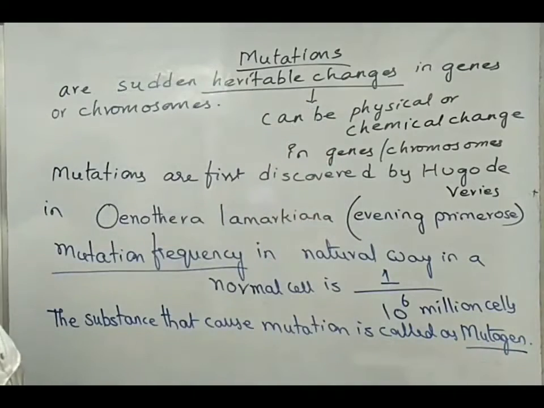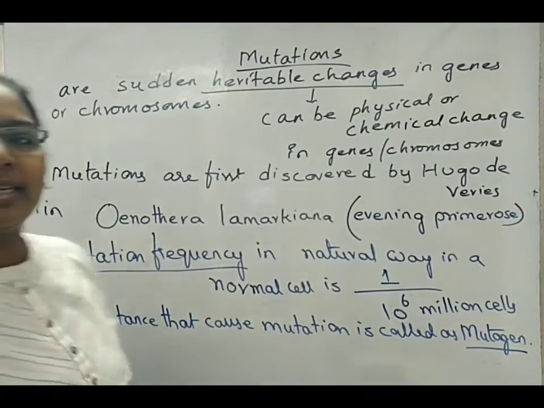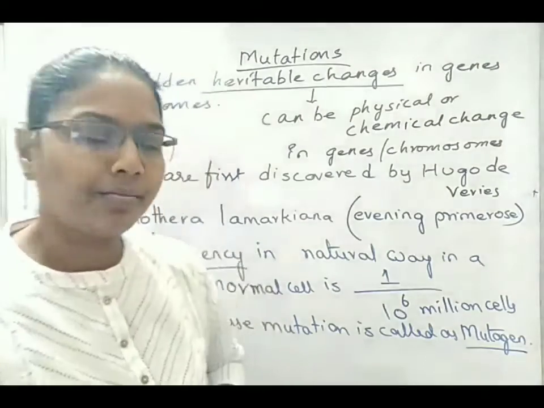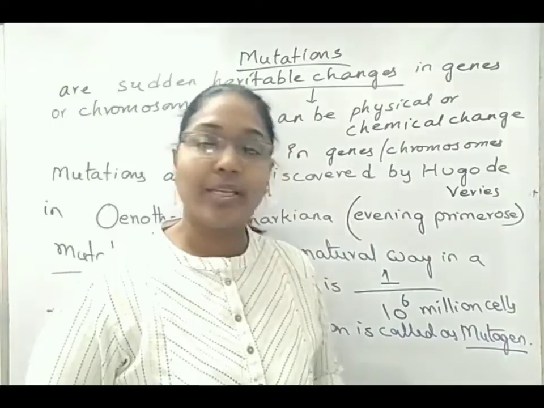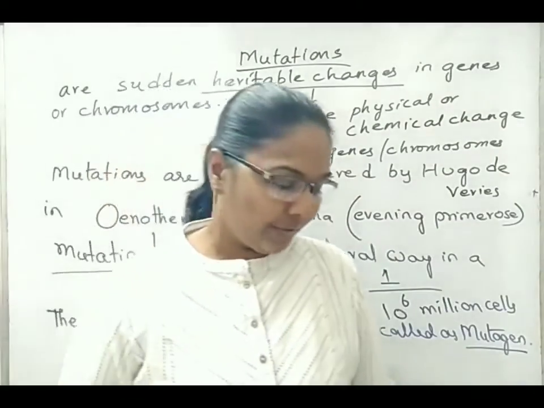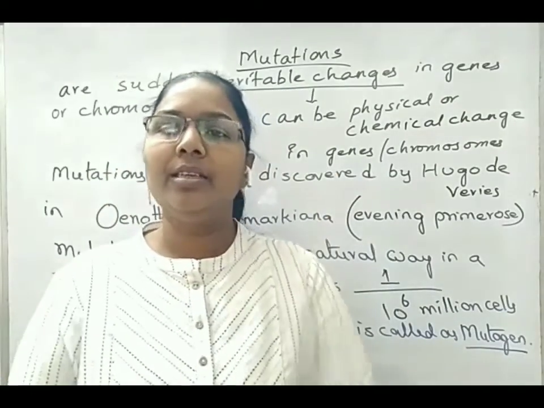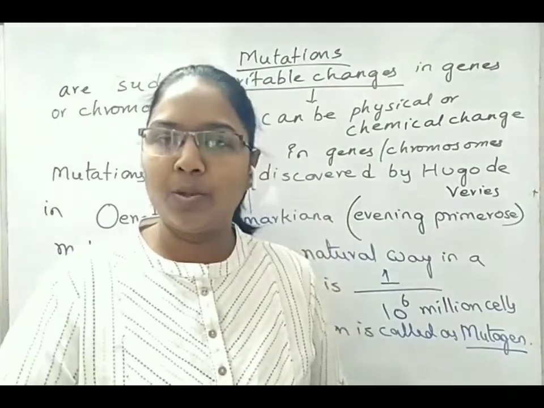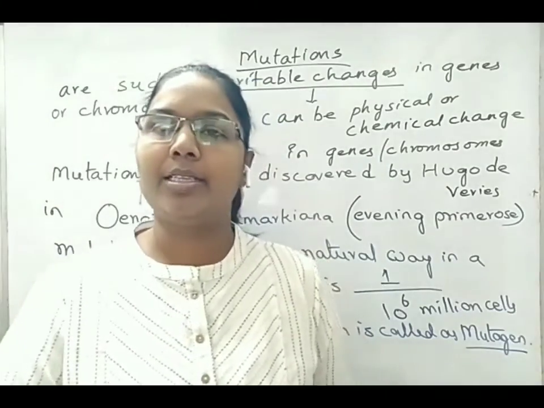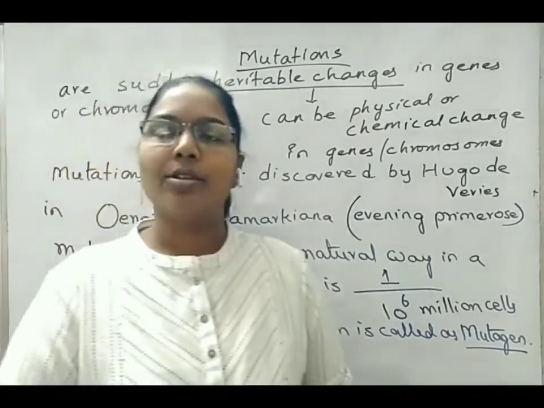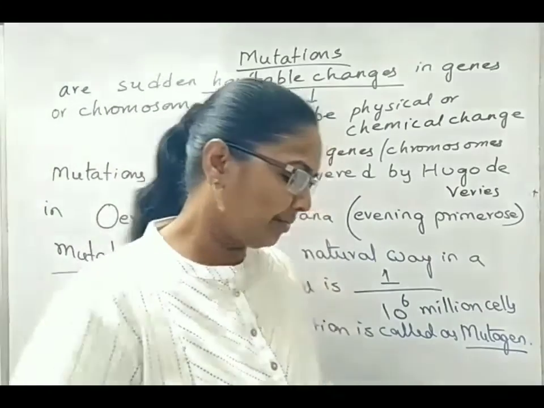There are different types of mutagens. Some are chemical mutagens and some are physical mutagens. Under chemical mutagens, we can see some chemicals. Under physical mutagens, we can see some radiations, such as X-rays, gamma rays or alpha rays, that also cause mutations.